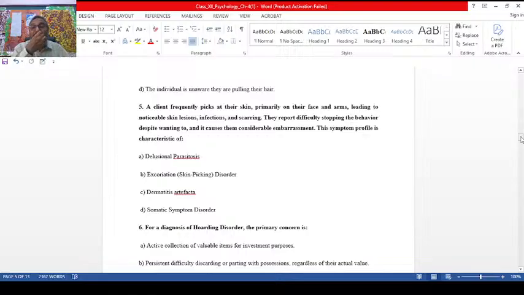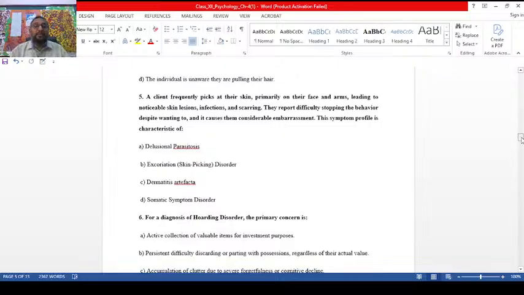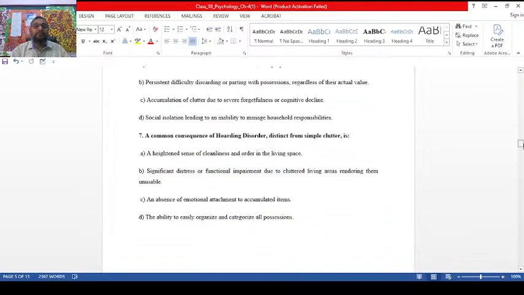Some people have the habit of peeling the skin, you see, on the lips. Basically they pinch, they damage their own body, their own skin, until they don't feel satisfaction. This is excoriation. There is another scientific name for this one, dermatillomania. We will call this excoriation or skin picking disorder, with another name out of the textbook, dermatillomania.